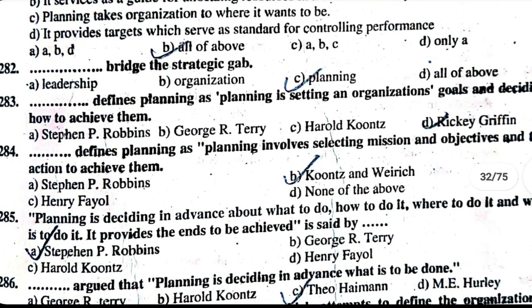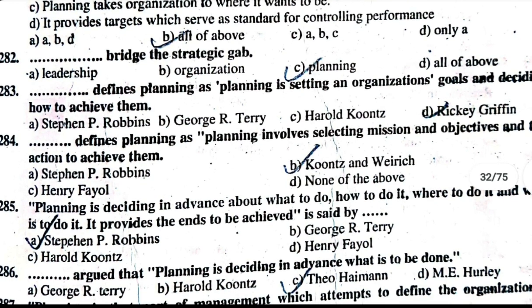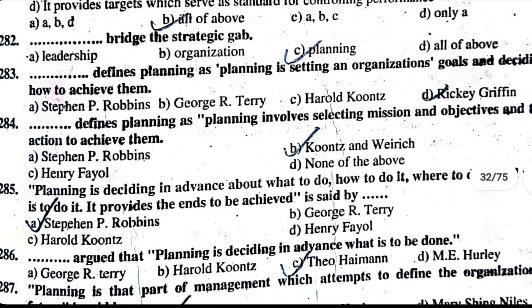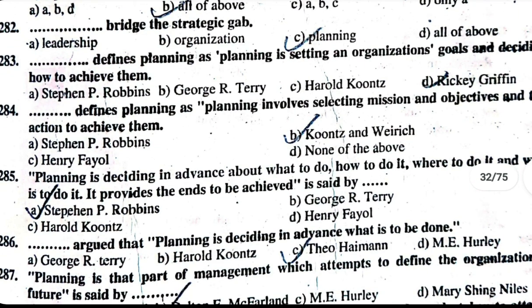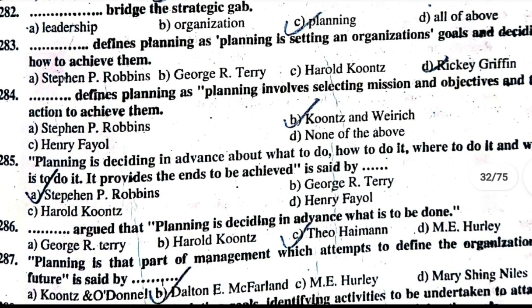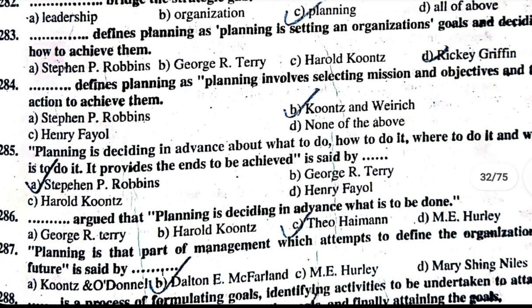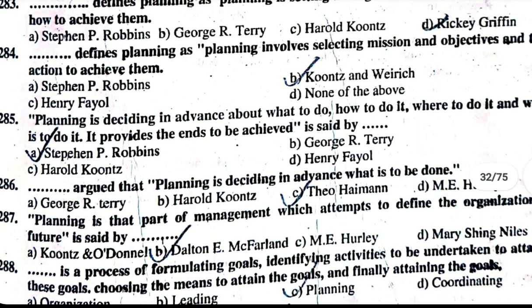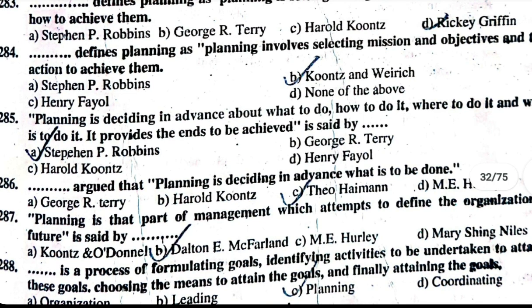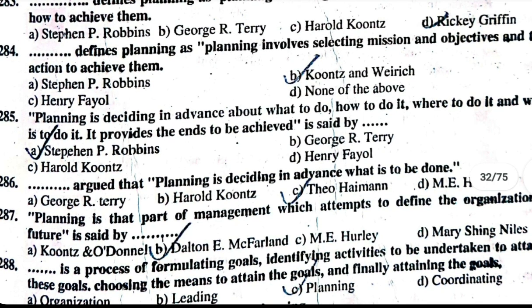286. Dash argued that planning is deciding in advance what is to be done. Correct answer is C. Hyman. 287. Planning is that part of management which attempts to define the organization's future is said by Dalton E. McFarland. 288. Dash is a process of formulating goals, identifying activities to be undertaken to attain these goals, choosing the means to attain the goals, and finally attaining the goals.